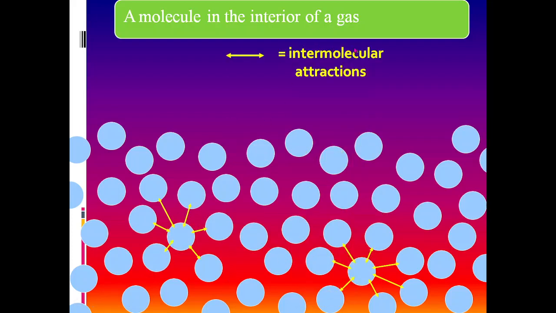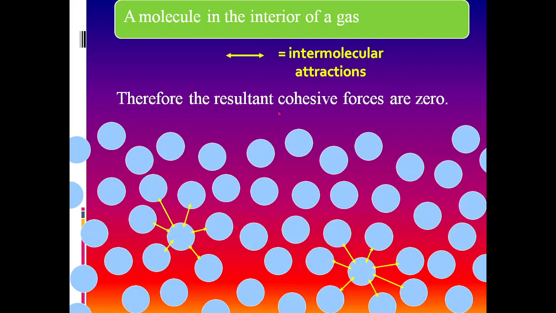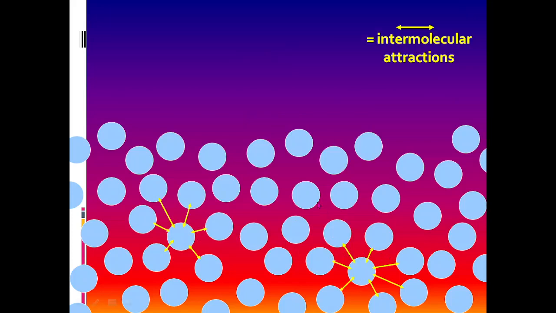The intermolecular attraction force along all directions is the same, along west as well as along east, and therefore there is no resultant force acting on this molecule, or the resultant cohesive forces are zero on these molecules which are well inside the gas.